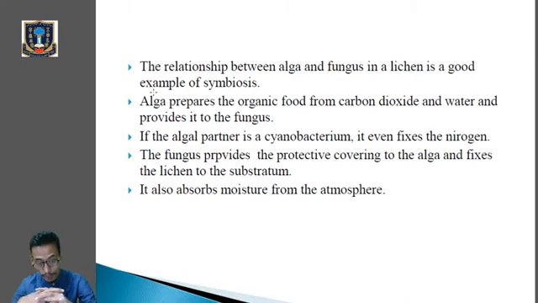Okay, so algae is providing food to the fungus, and if it is a cyanobacterium, the blue-green algae, it is also helping in nitrogen fixation. And on the other hand, the fungus is providing protection to the algae and also providing substratum to the lichens. Okay, and it also absorbs moisture from the atmosphere. So this is the benefit they are getting from each other in an association known as lichens.